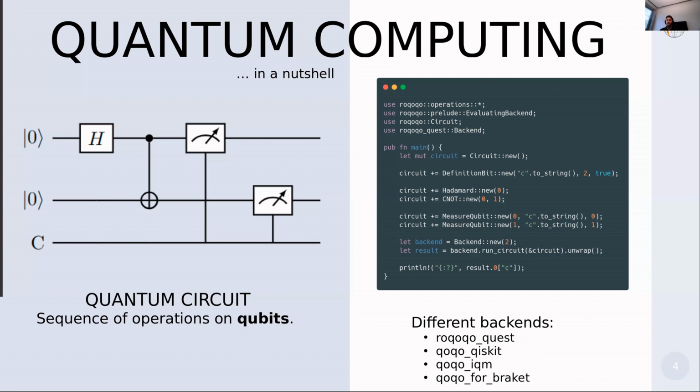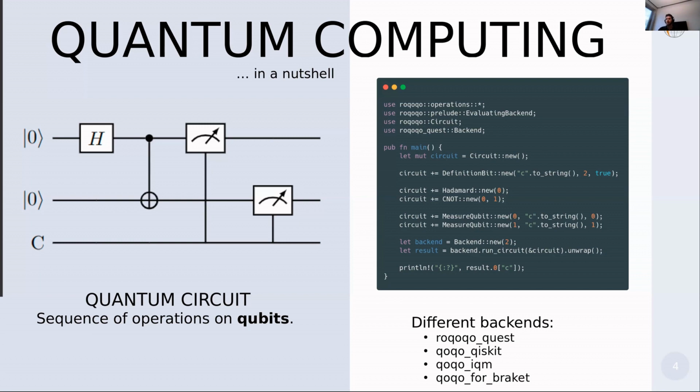Since this is a small enough example, it is possible to use exact simulators. Specifically, we built one called Roqoqo Quest, so in this case, we create a backend instance and simply call a run circuit method that will return with 50% probability heads for both qubits or 50% probability tails.